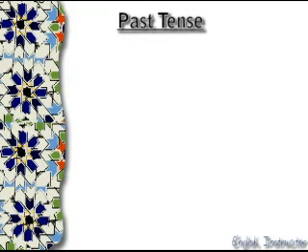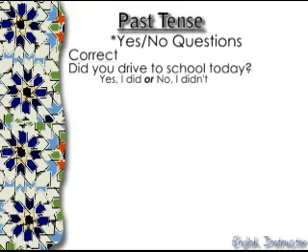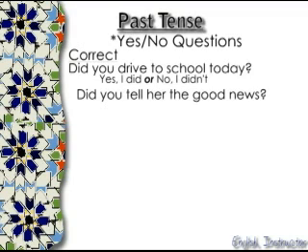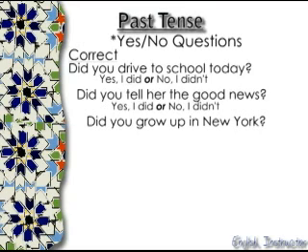If you remember, there are three important parts. First, irregular verbs, go and went, for example. Also, the negative sentences. Now, let's take a look at another important part, yes-no questions. Yes-no questions means the answer is either yes or no. But the grammatical structure is also very important. Here are some examples. Did you drive to school today? Yes, I did. Or no, I didn't. Did you tell her the good news? Yes, I did. No, I didn't. Did you grow up in New York? Yes, I did. Or no, I didn't.